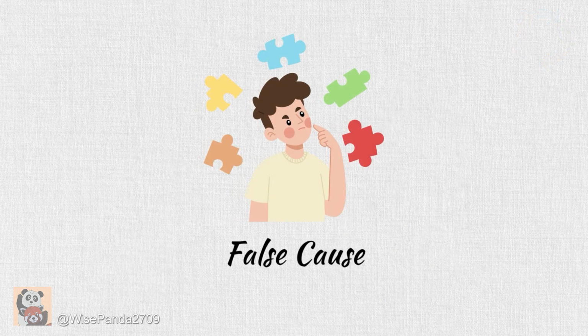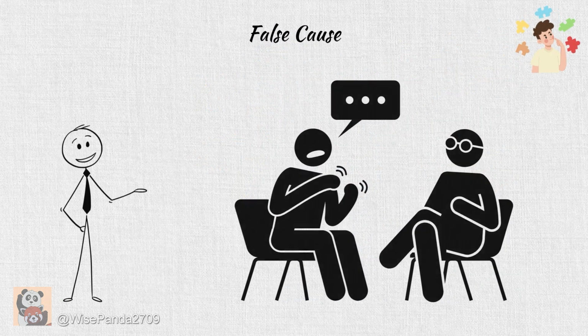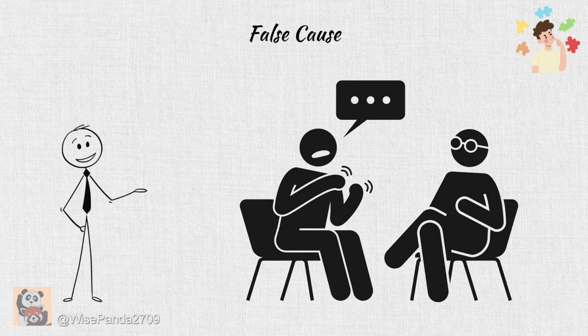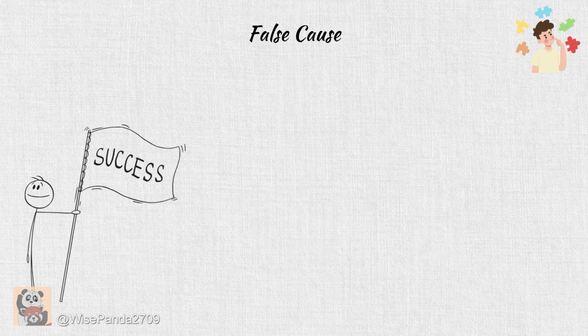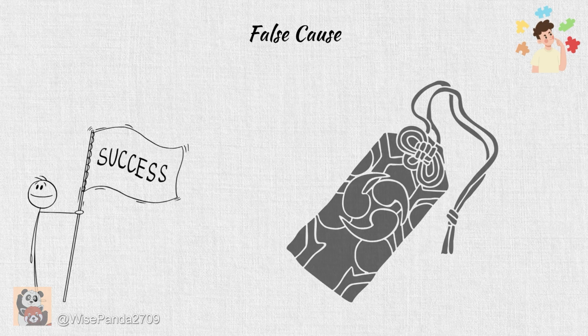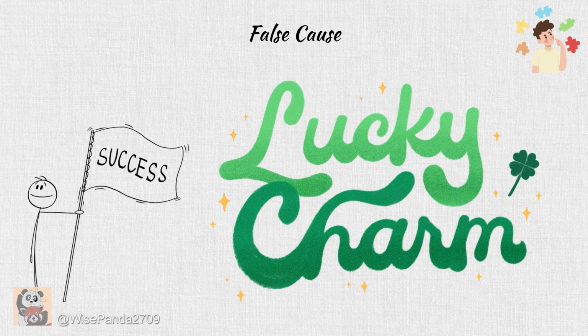False cause. The false cause fallacy occurs when someone assumes that one event is the cause of another without evidence or a logical connection between them. Example, ever since I started wearing my Lucky Charm, everything at work has been going smoothly. The Lucky Charm really works.